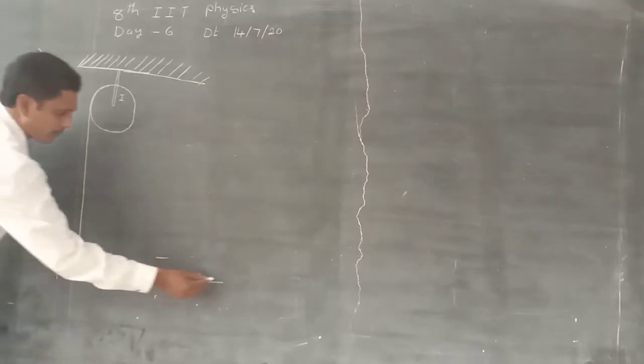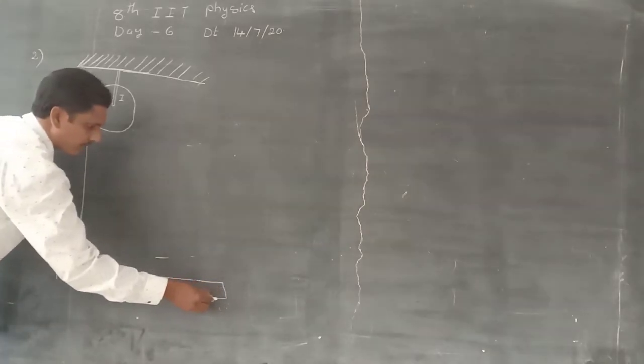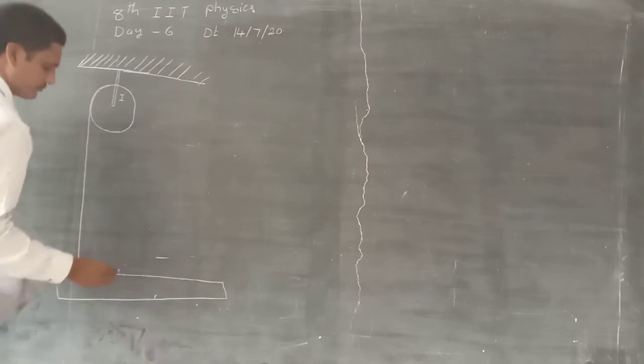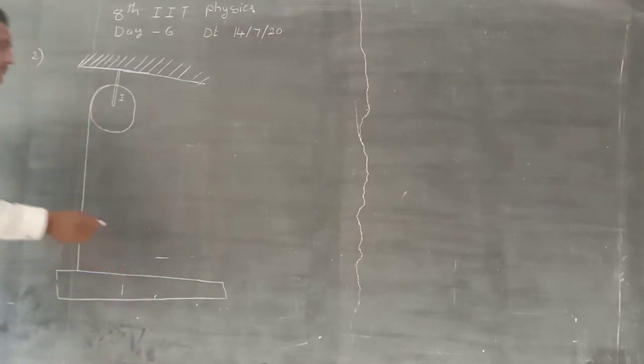This is the first body, a rectangular shaped body, suspended by a string to the pulley, and this is body 1.